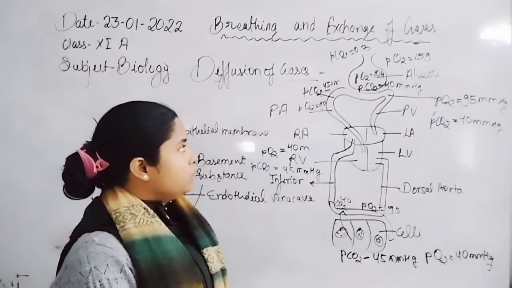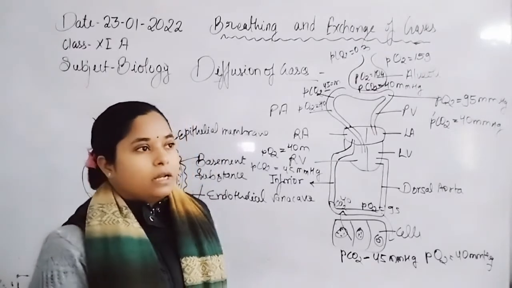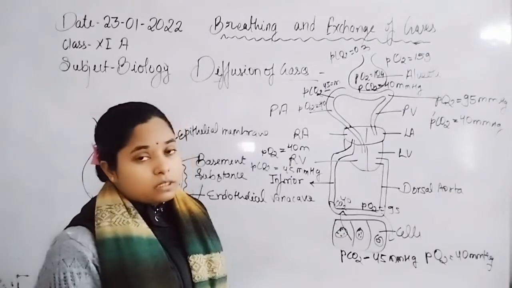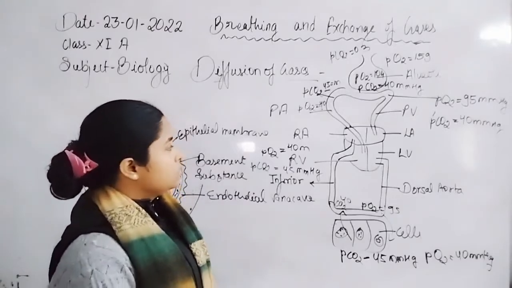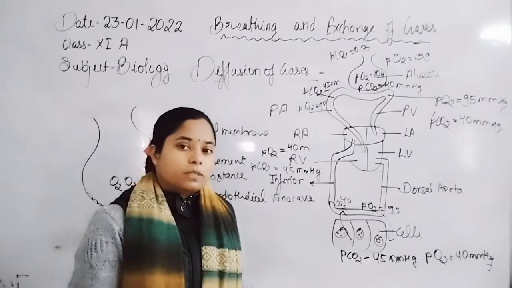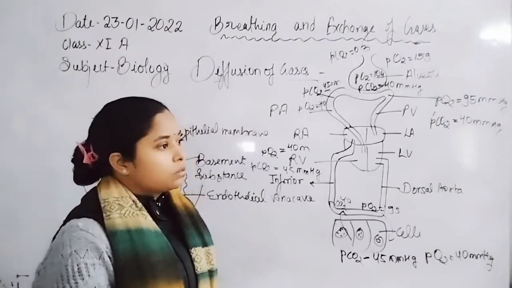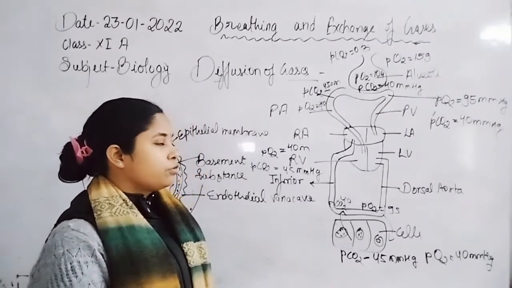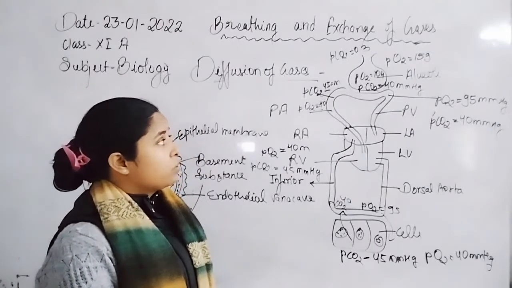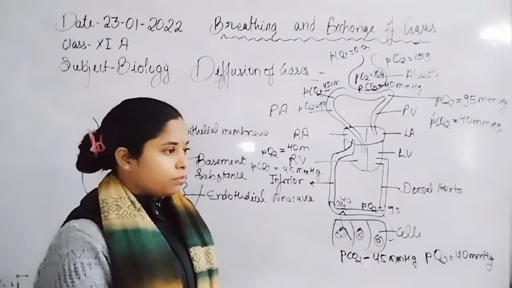Now, the deoxygenated blood which surrounds the alveoli, that is, the capillaries, has a partial pressure of oxygen of about 40 mmHg and a partial pressure of carbon dioxide of about 45 mmHg. So carbon dioxide moves from the capillary into the lung alveoli, from higher pressure to lower pressure, and oxygen moves from the lung alveoli to the capillary, again from higher pressure to lower pressure.